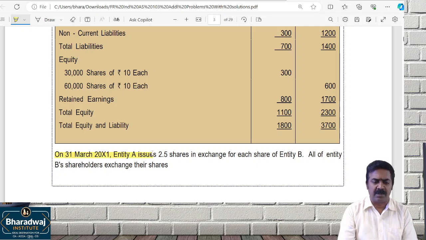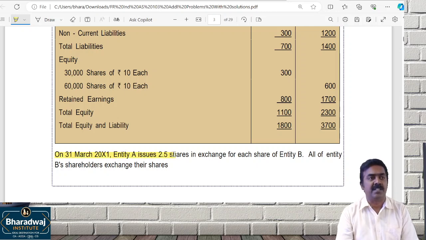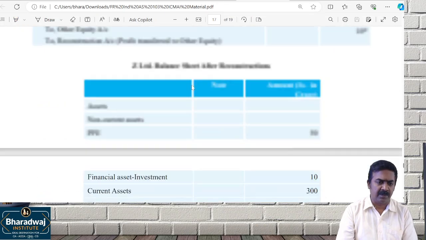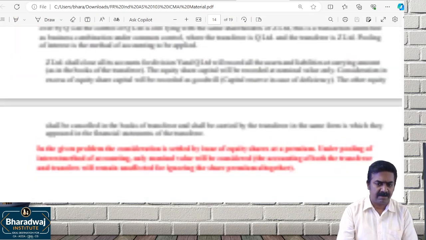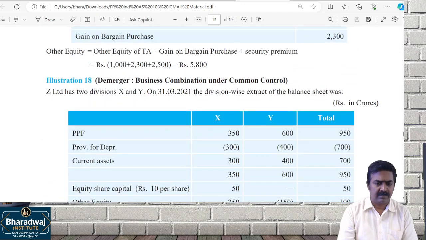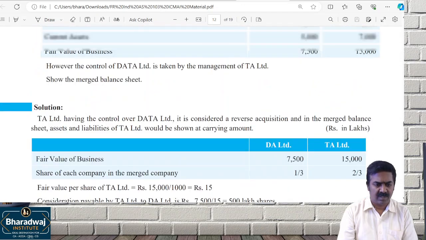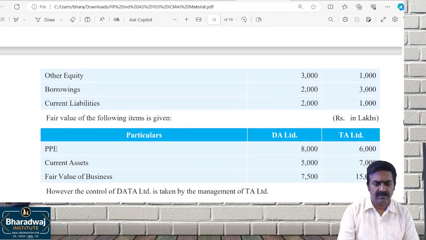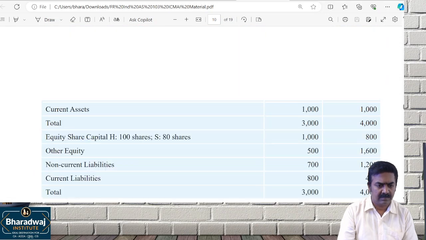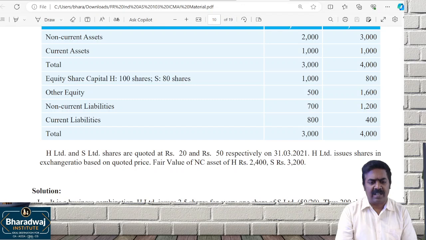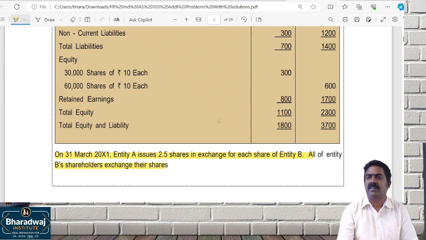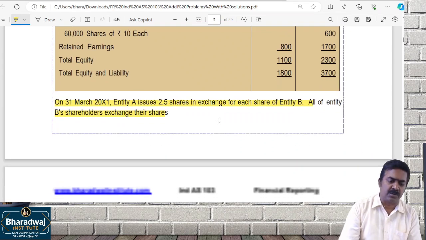We have done a similar question with this same model. Entity A will issue how many shares? 2.5 shares in each for what? Entity B. All B shareholders will exchange their shares. It will be like this only. Value would be given, 50 by 20, giving 2.5. Here directly given how many shares? 2.5 shares are exchanged.